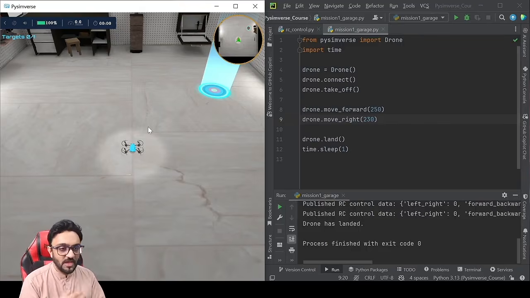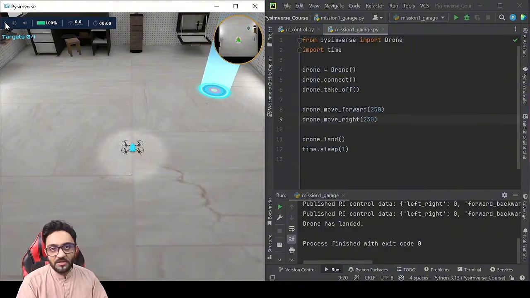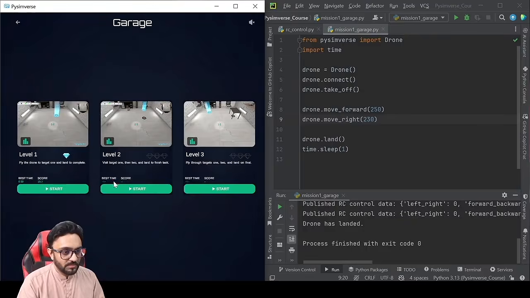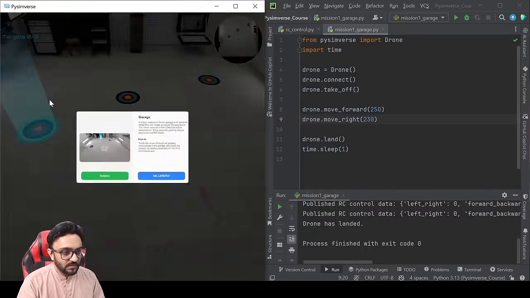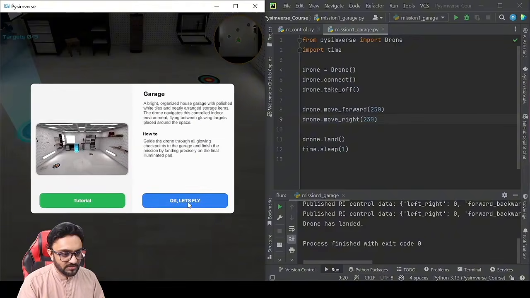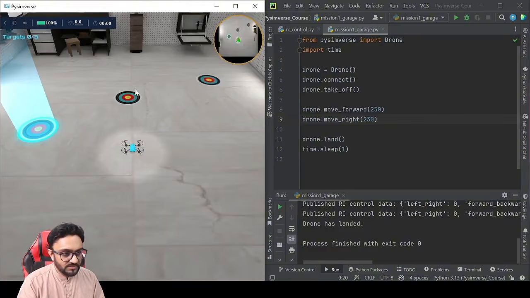All you have to do is find the values of how far they are. And then similarly, we have level 2 and level 3. So they get a little bit harder as you go along. So here we have level 2. So now we have 3 targets. So here you can see these are the targets.